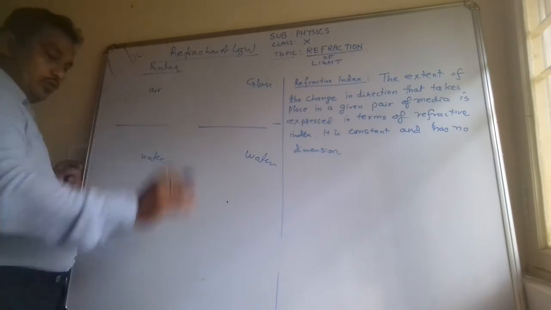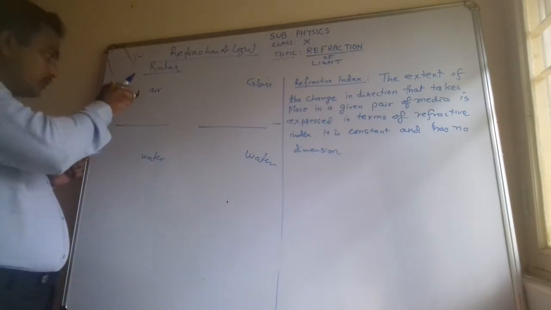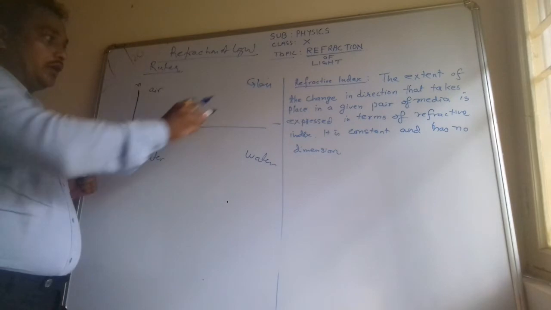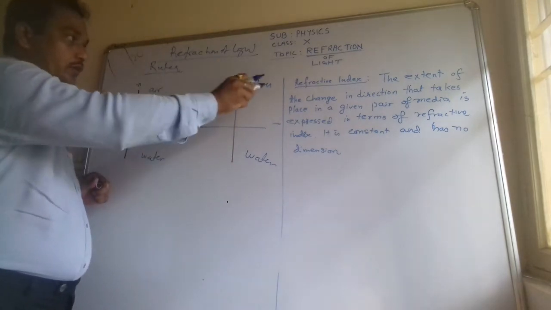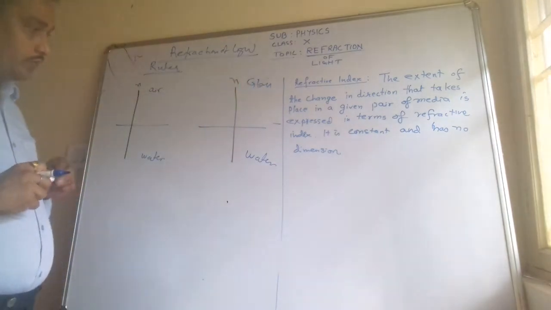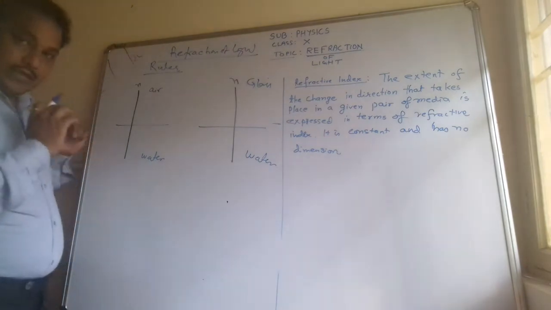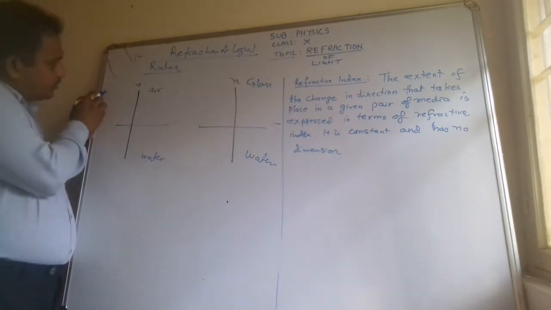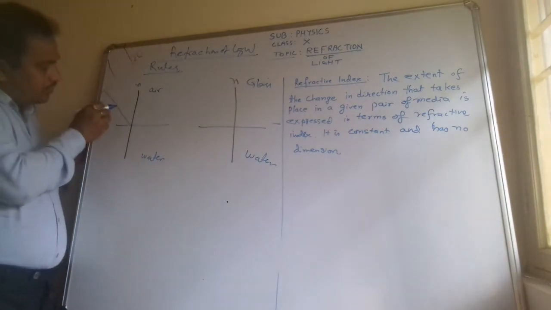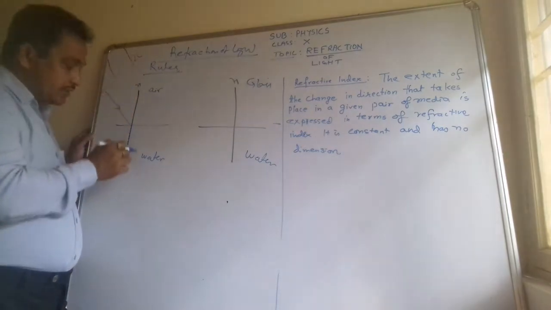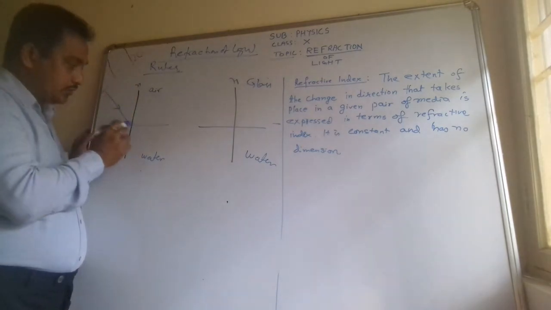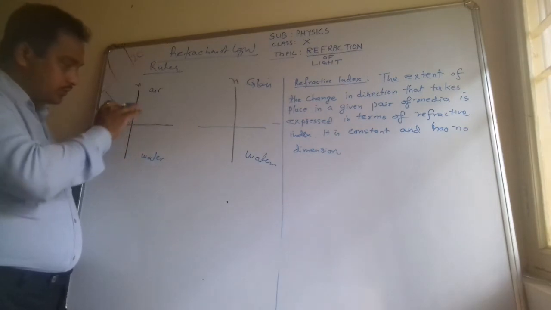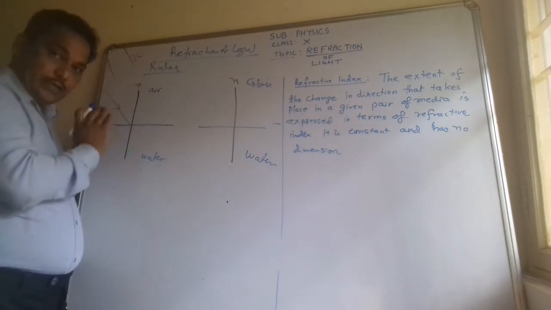This is the normal, and here also this is the normal, when glass is the first medium and water is the second medium. For example, any ray is coming from air and it is entering the water. This is the junction; below the surface is water, above is air.